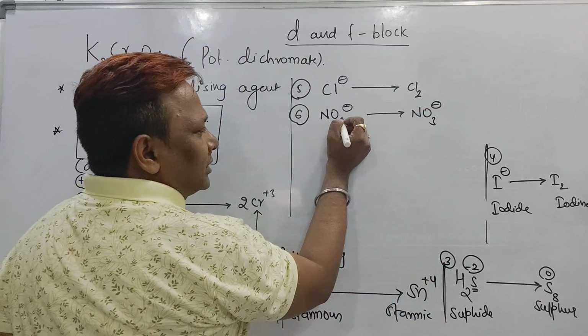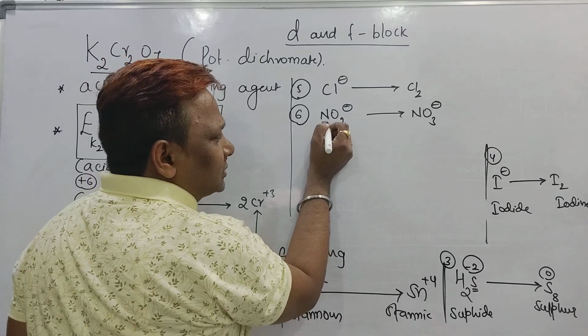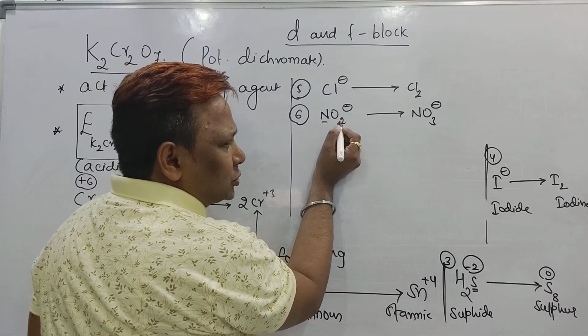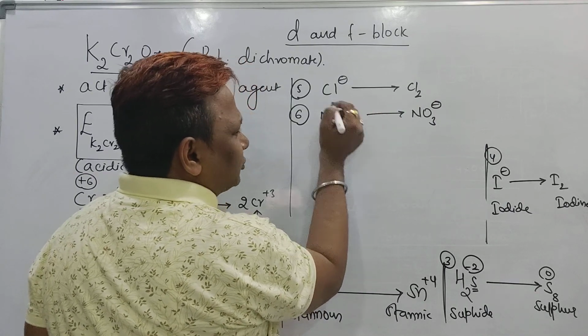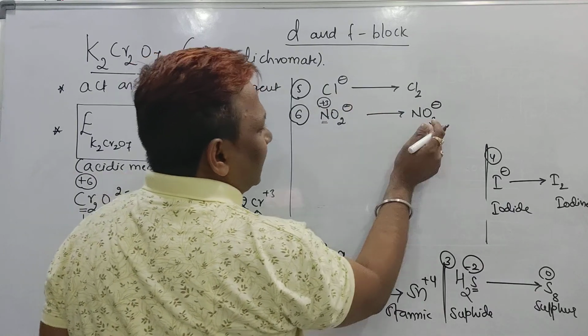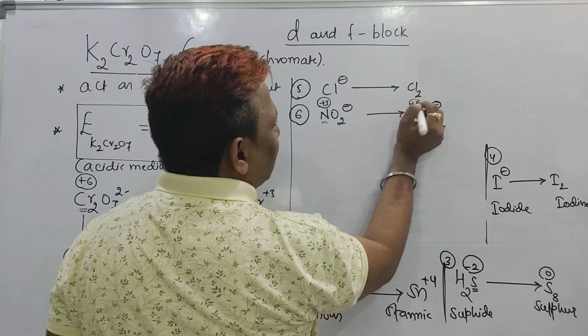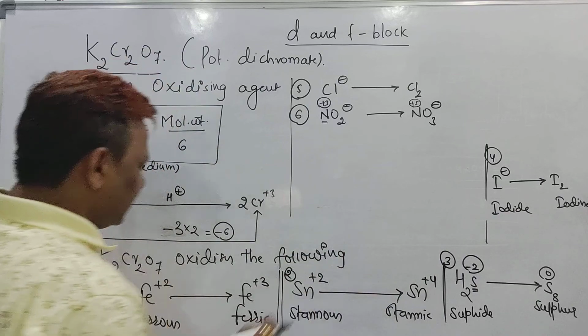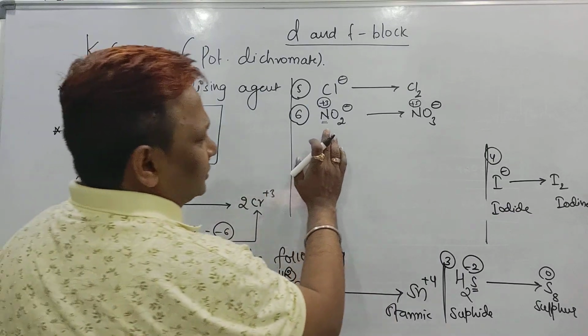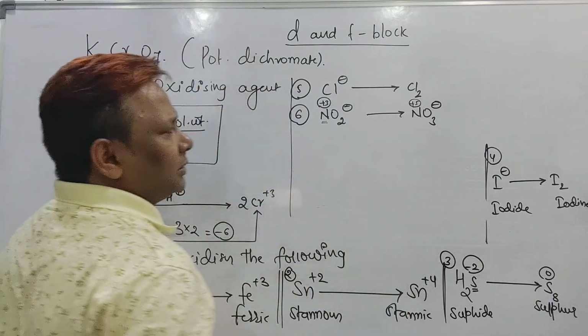In NO2 minus, the nitrogen oxidation state: oxygen is -2 into 2, -4, so it becomes +4, +4 -1 becomes +3. Here it becomes +5. +3 to +5 increases, which means oxidation number increases. So K2Cr2O7 can oxidize NO2 minus to NO3 minus.